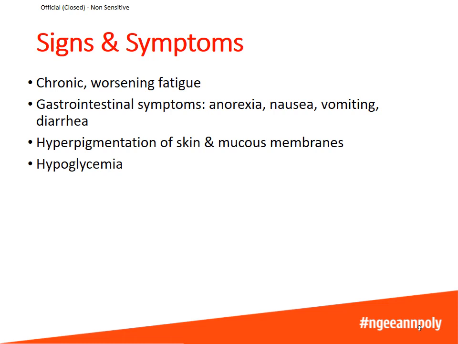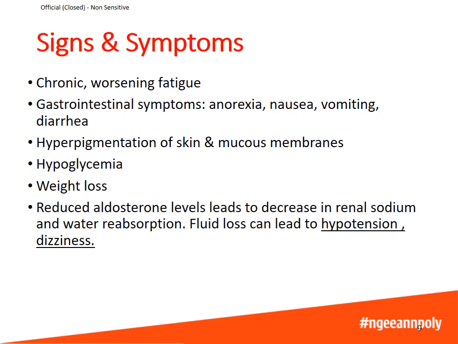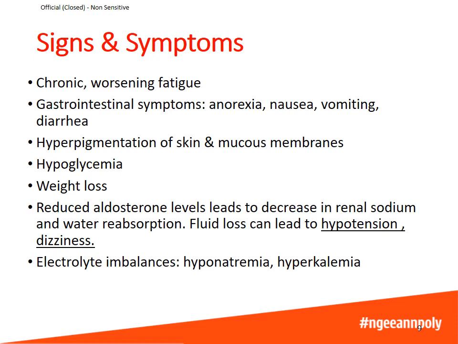Hypoglycemia, which means low blood sugar. Weight loss. The lack of aldosterone leads to decrease in sodium and water reabsorption in the kidneys. The loss of water can lead to hypotension and dizziness. The loss of sodium leads to hyponatremia. Since potassium is not excreted in exchange for sodium, this leads to accumulation of potassium in the blood or hyperkalemia.